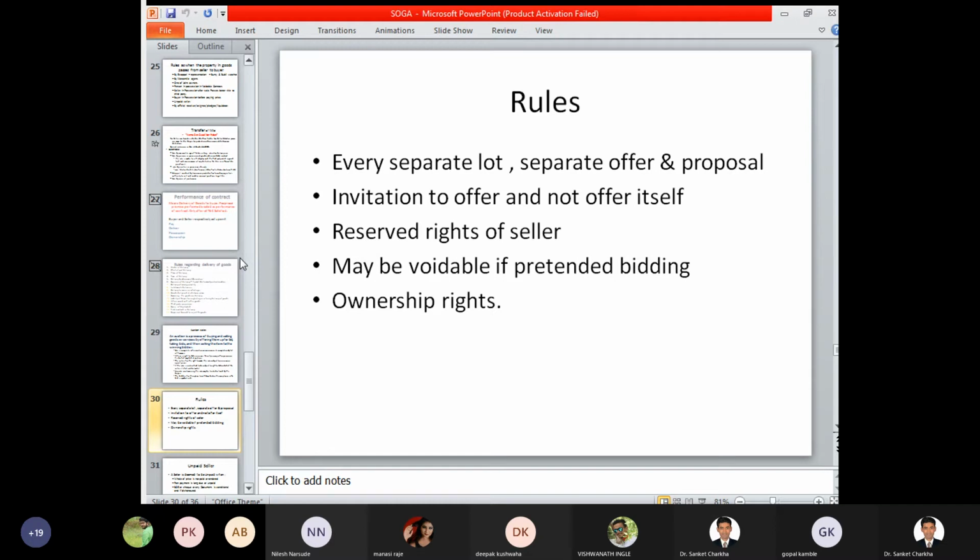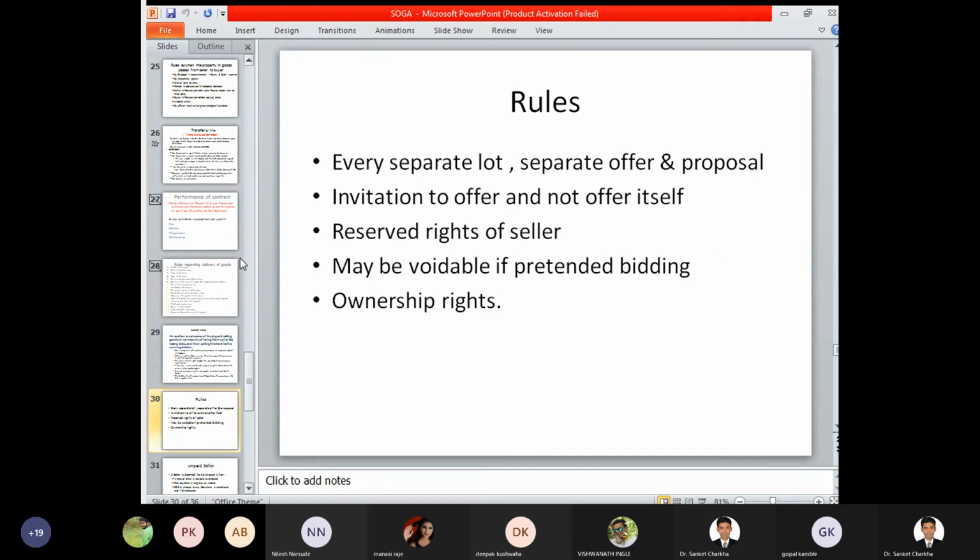Reserve rights of the seller. Now in terms of an auction sale, the rights are always reserved with the seller, who is identified as the person selling those goods and services. So the seller always has a reserve right, and he has to see what terms and conditions he has to fulfill. The seller can change the terms and conditions that are made available, and if the seller feels the need for alteration or repudiation of that particular contract, accordingly he can change all those conditions or terms and services.